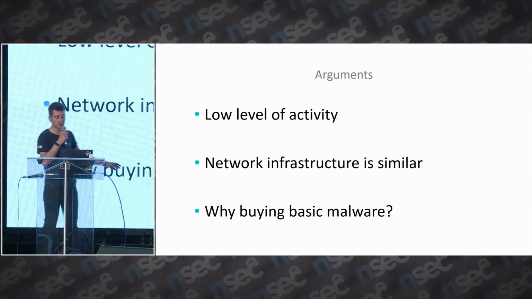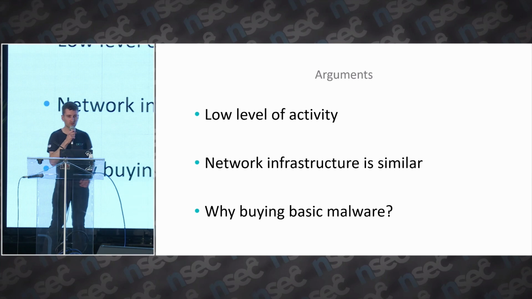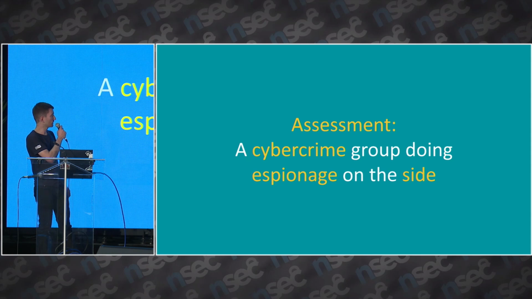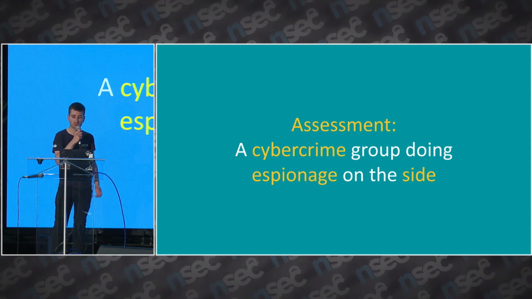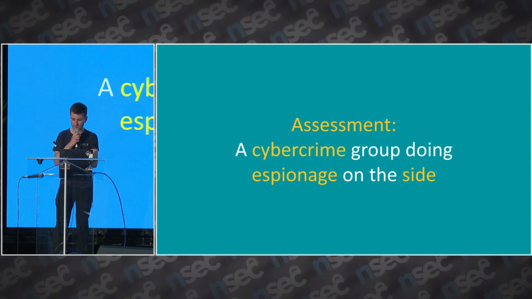And third, the toolset is rather basic in comparison to other crimeware backdoors for sale that we have seen. So our assessment is that Asylum Ambuscade is a cybercrime group that is doing espionage on the side for some reason. We don't know who they are working for, but they are clearly engaged in espionage as well.